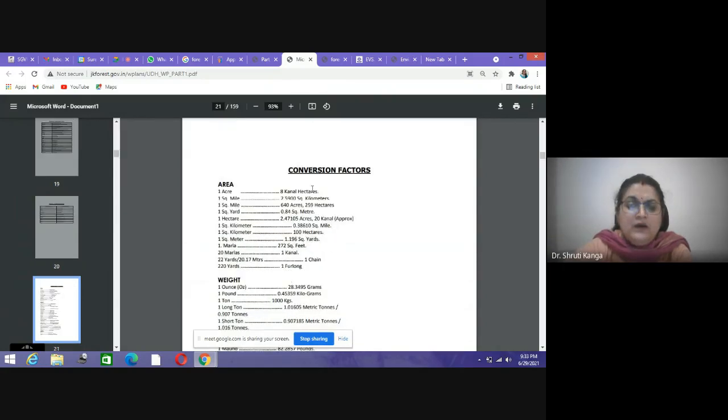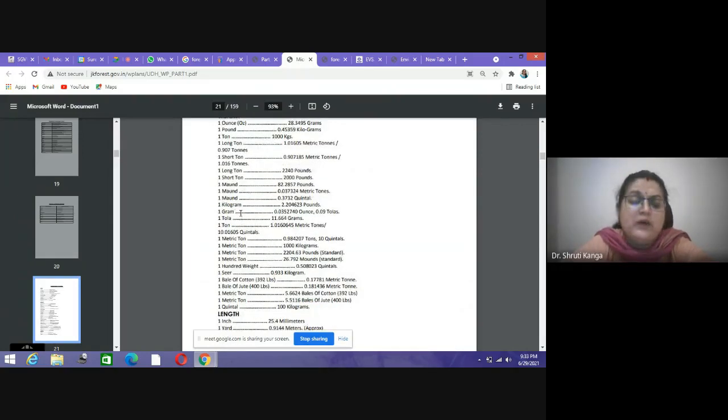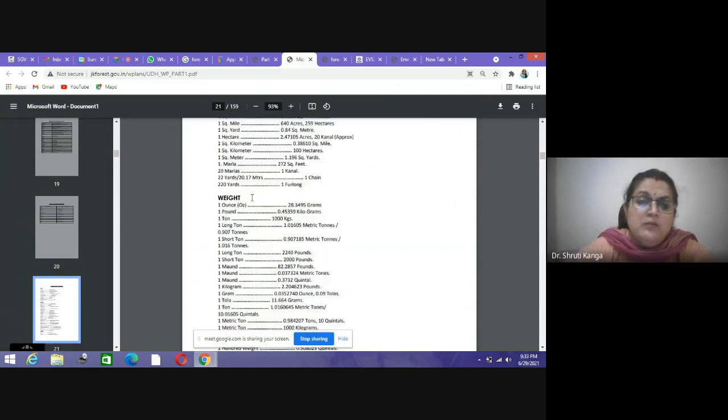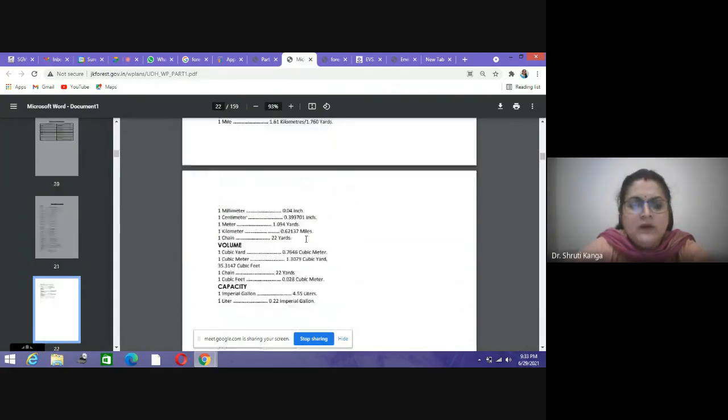And then these are different conversion factors, like an acre is 8 kanals or hectares, 1 square mile, it is like this. So these are different conversions through which one can convert these local terms which are being used for comparison with the other terms. Then